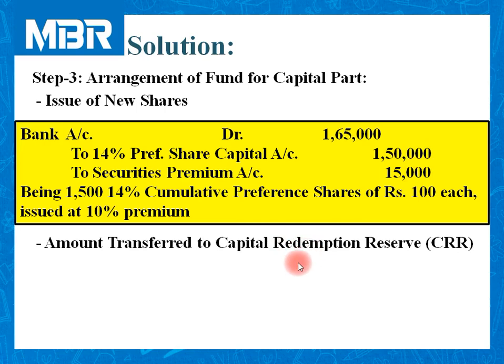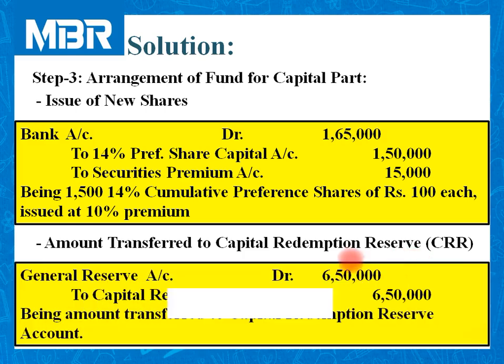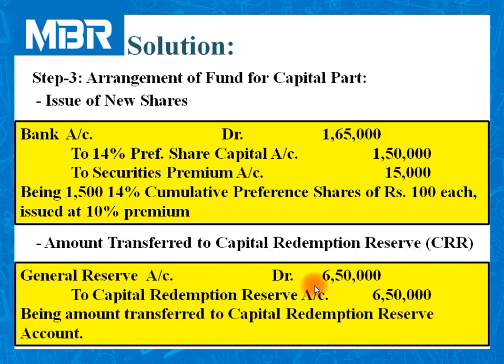Second part of our arrangement is related to the amount transferred to Capital Redemption Reserve, CRR. General Reserve account debited rupees 6,50,000 to Capital Redemption Reserve account 6,50,000.